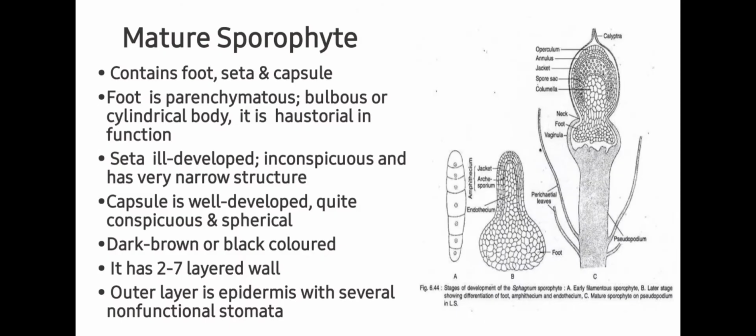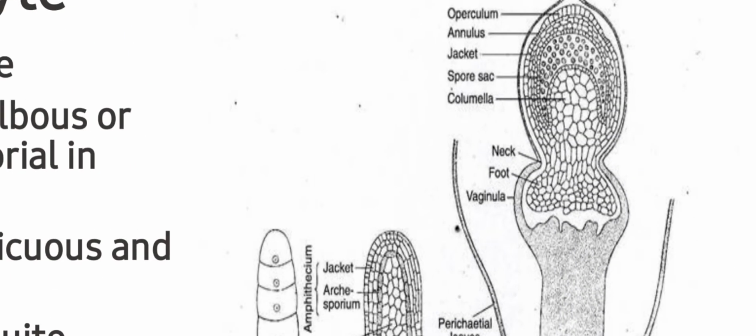Foot is a parenchymatous, bulbous or cylindrical body. It is haustorial in function, means it takes up its nutrients from the gametophyte. Seta is ill-developed, means not properly developed and rudimentary type. It is inconspicuous and has a very narrow structure. Capsule is well developed, quite conspicuous and spherical, dark brown or black colored. It has a 2 to 7 layered wall. Outer layer is epidermis with several non-functional stomata.